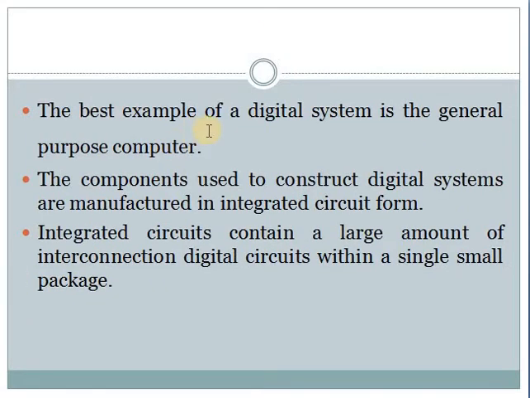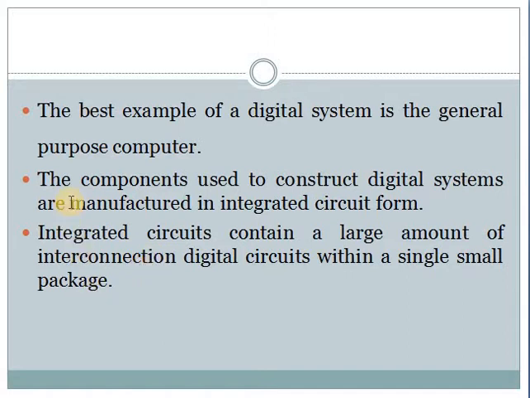So the best example of a digital system is a general purpose computer. I have already said the best examples of digital systems are a mobile phone, computer, PDA, laptops, then your AC. This is also a digital system, that is an integrated chip. We will see that in the upcoming slides.